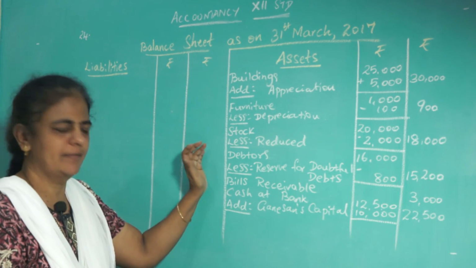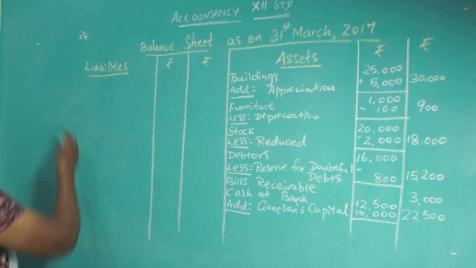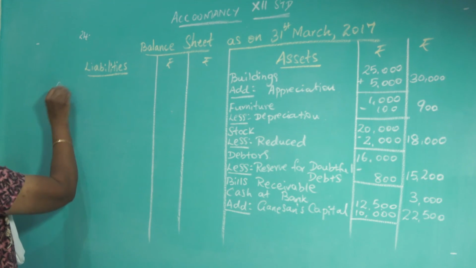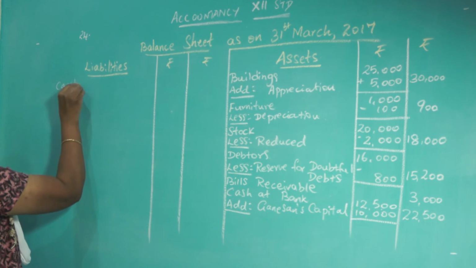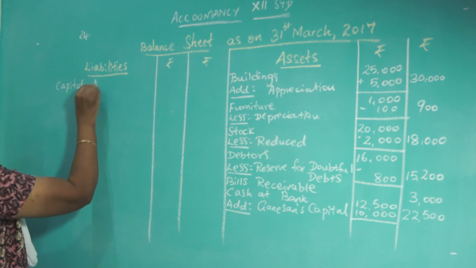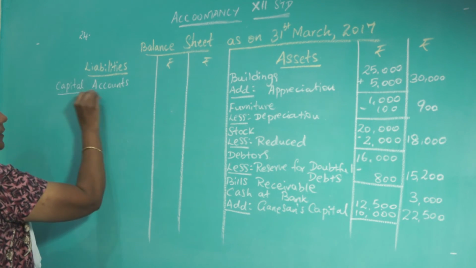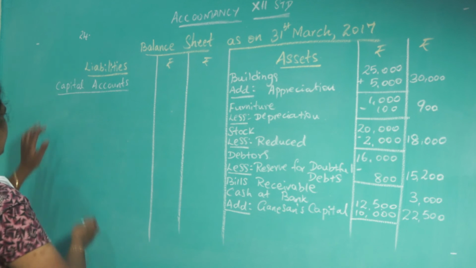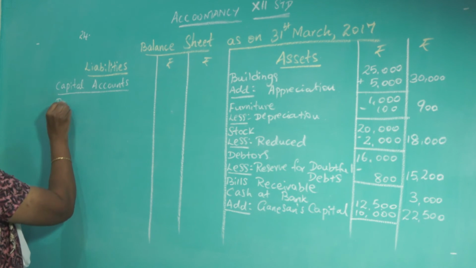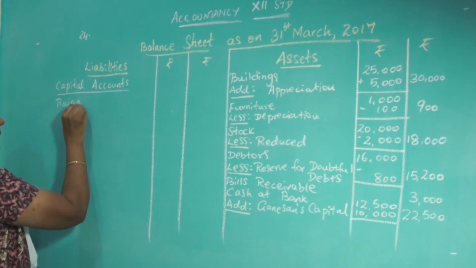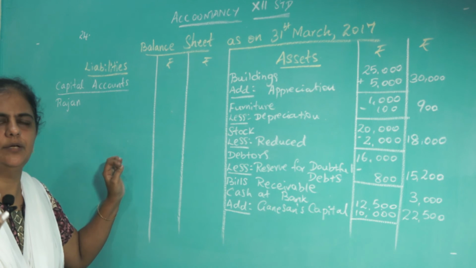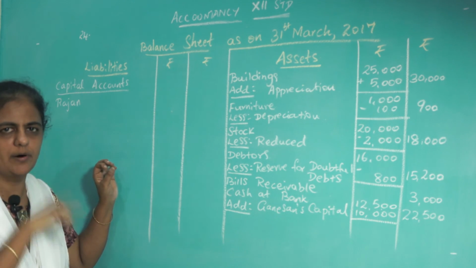All the assets I have written. Now you come to the liability side. Capital accounts. So now you have to be very careful. What you have to do, you must bring the balance brought down you have already in the prepared capital account.